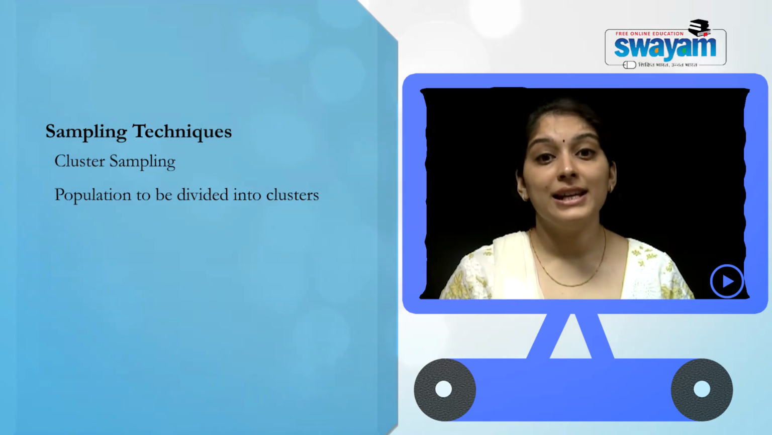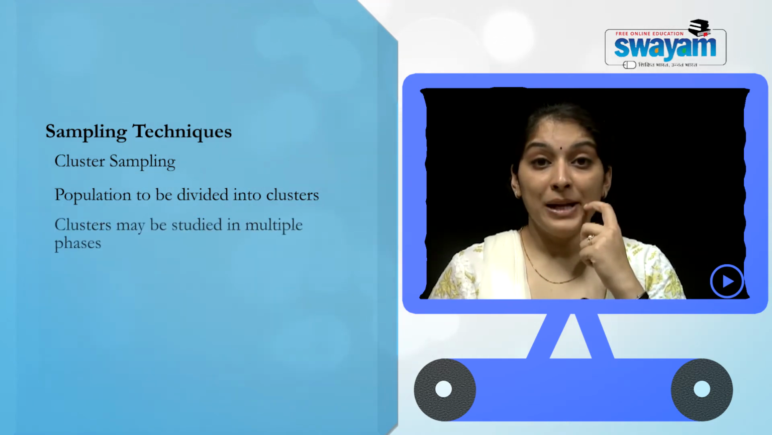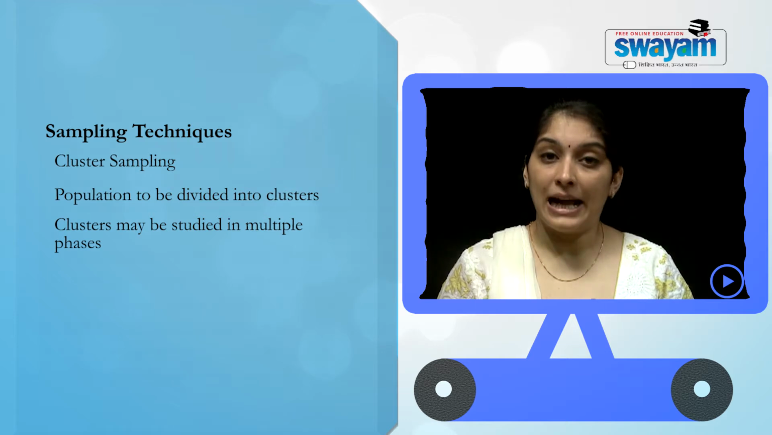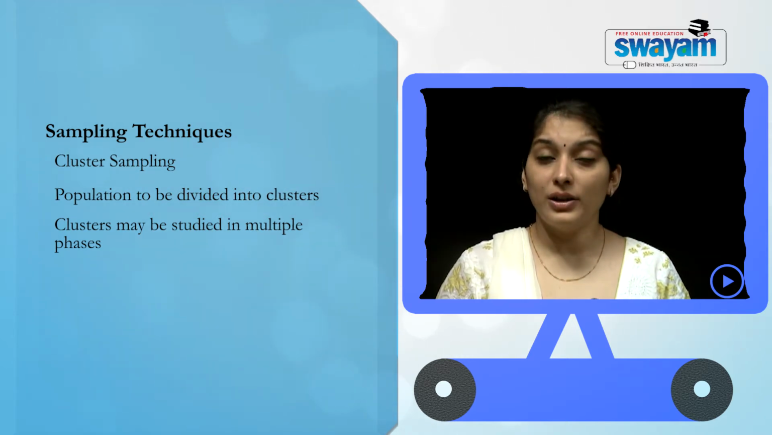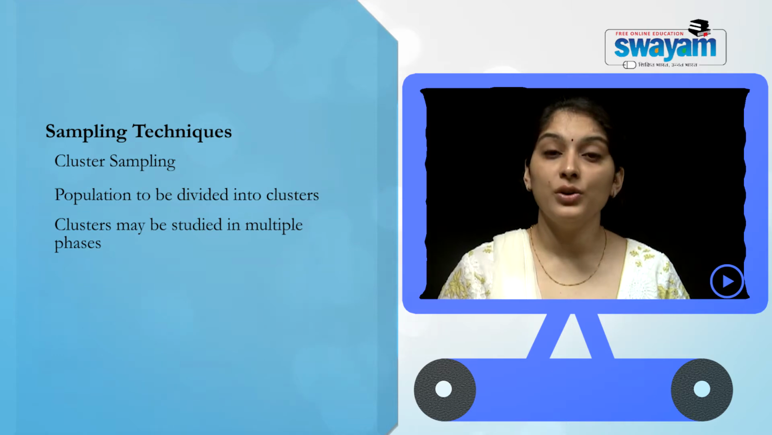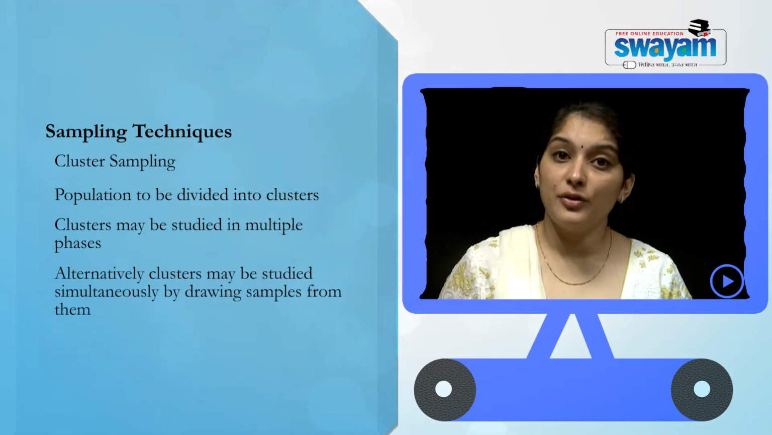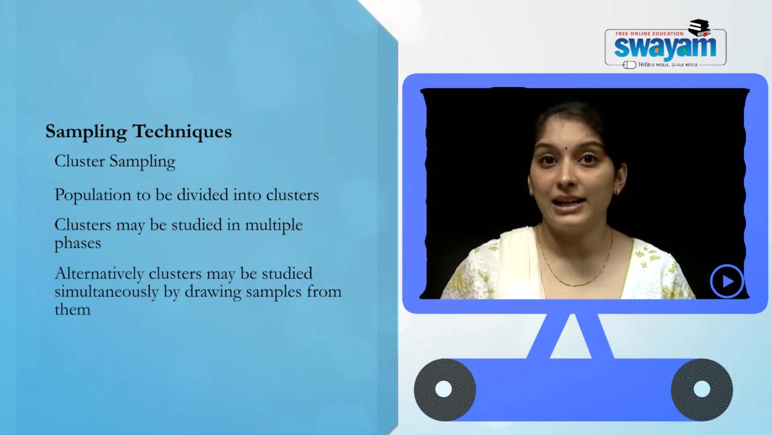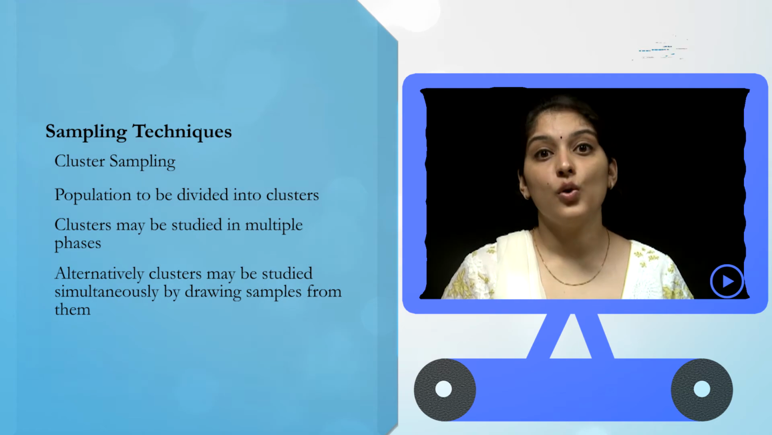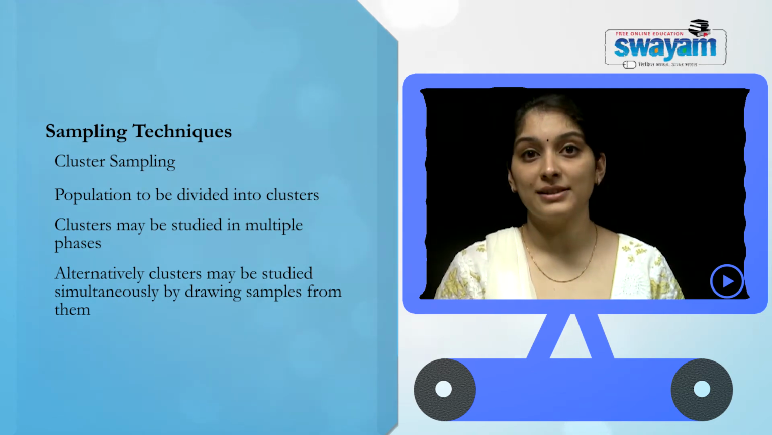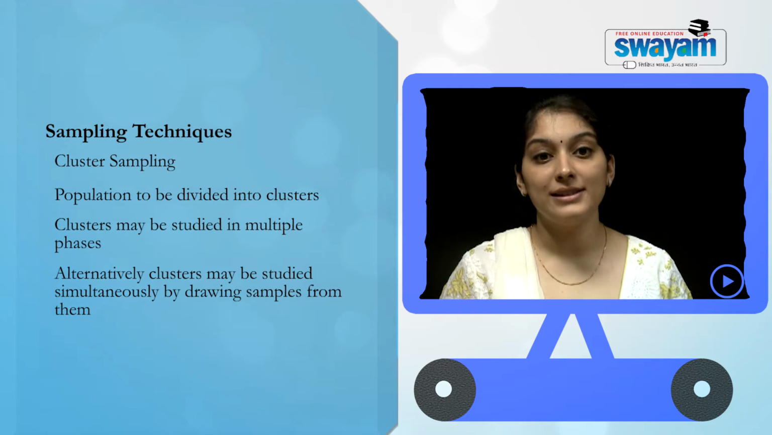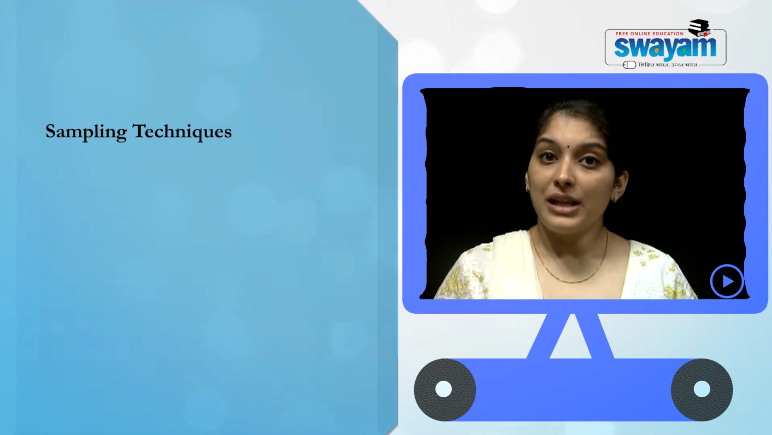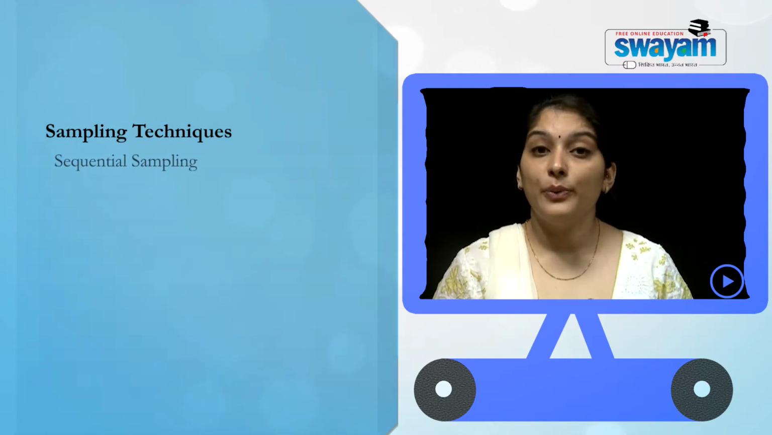Another way of doing it is that sampling may be done in multiple phases. That is to say, the researcher has already taken out the samples from each of the clusters and he has studied them. Then he further goes into the sample in the cluster and draws out a sample from them to conduct the study. Another kind of sampling which is very important is sequential sampling.